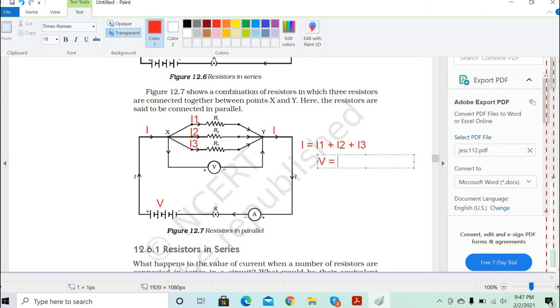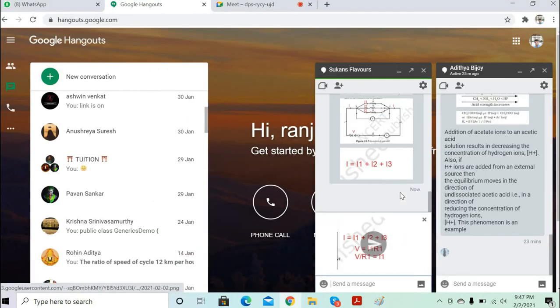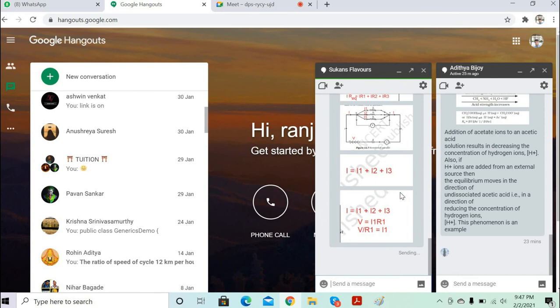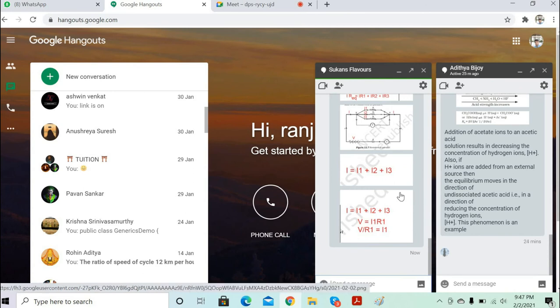V is equal to I1 into R1, correct? Then I1 will be equal to V by R1. Is it correct? Yes, sir.